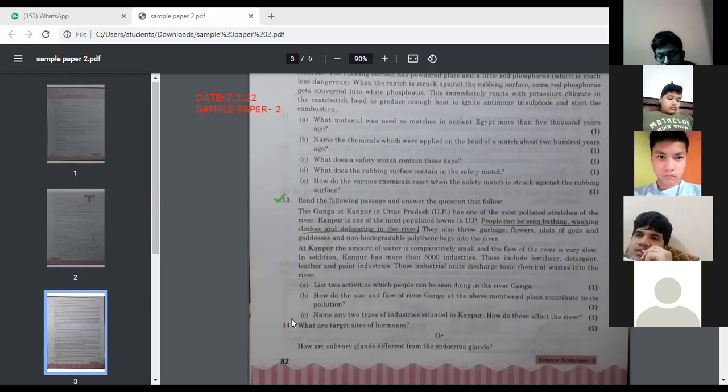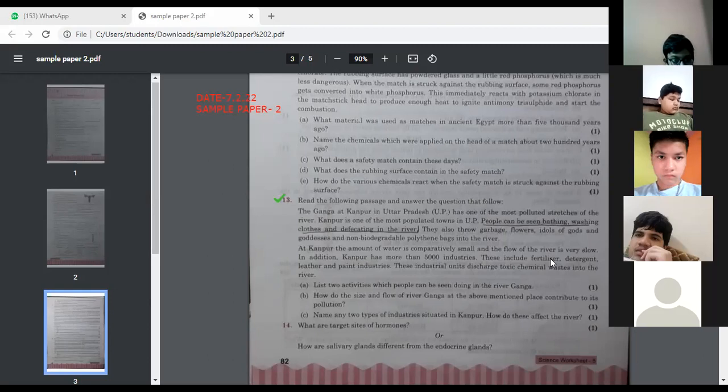People used to throw garbage, flowers, idols of God and goddess, etc. And due to this, what happened? The flow of water has become very, very less there.